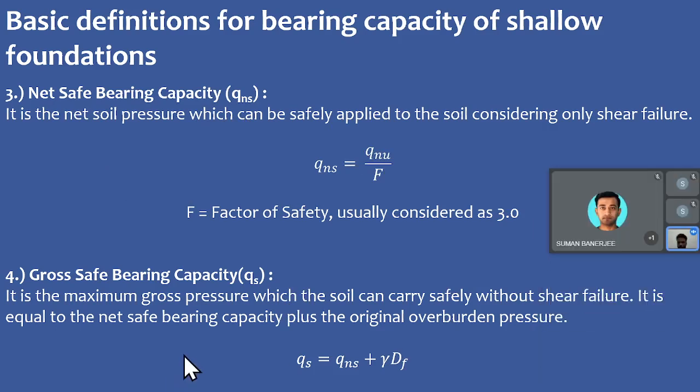Gross safe bearing capacity is the maximum gross pressure which soil can safely carry without shear failure, and it is equal to the net safe bearing capacity plus the original overburden pressure. So this quantity is basically the addition of the net safe bearing capacity, which we have calculated with the help of factor of safety, the net ultimate bearing capacity divided by factor of safety, and then adding the overburden pressure to this quantity.